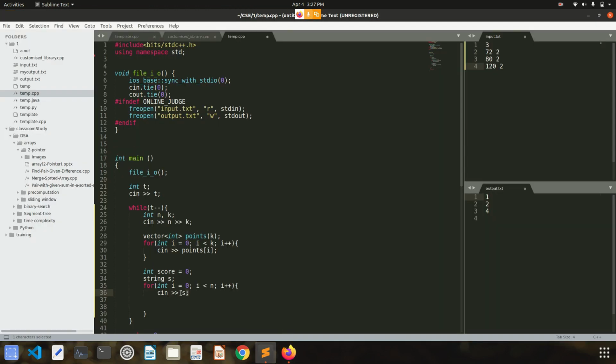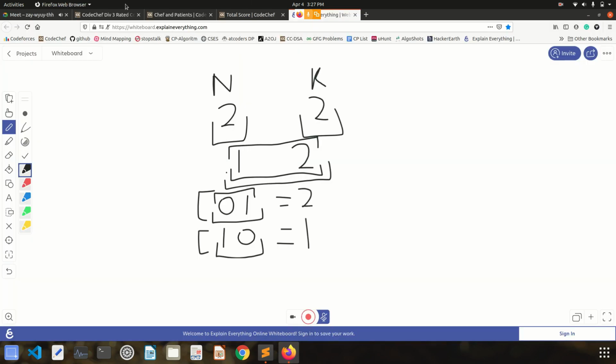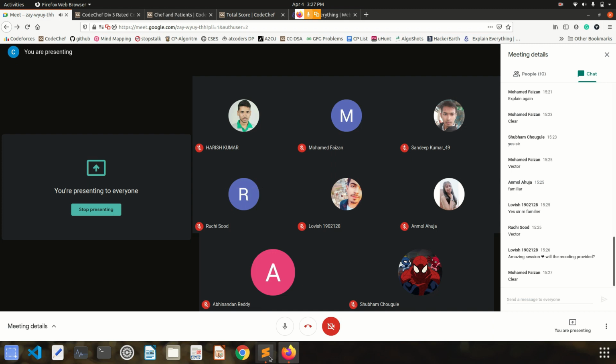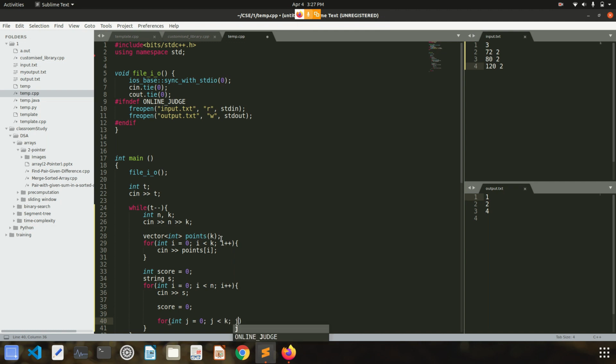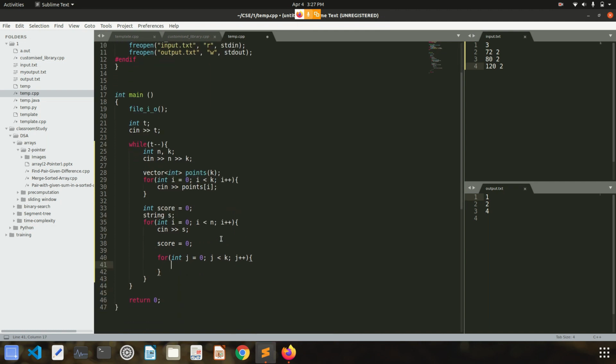So now I know the length of this string will be equal to k. Anyone having any doubt understanding why we concluded that the length of this string will be k? Right. So now I'll initialize score to 0 and run a for loop: int j = 0; j < k; j++. Inside this, to calculate the total score of that person, if the jth character in that string is equal to 1, then that means that person was able to solve the jth question.